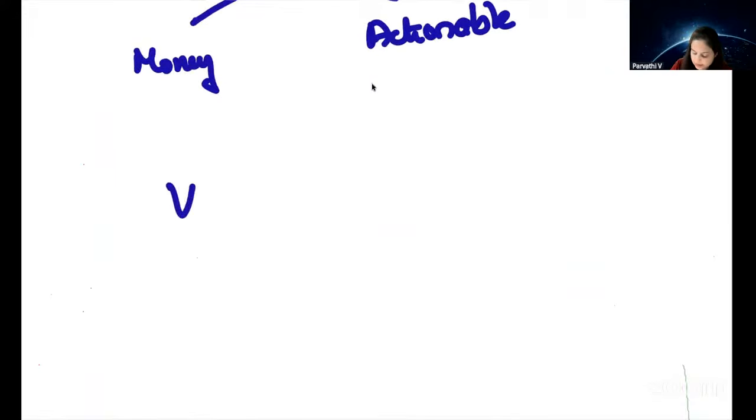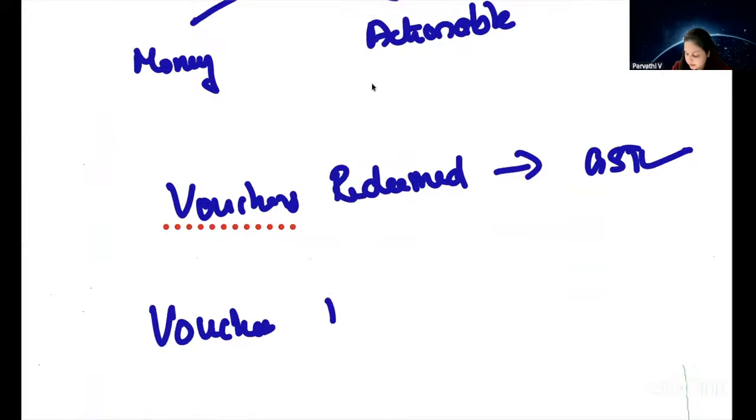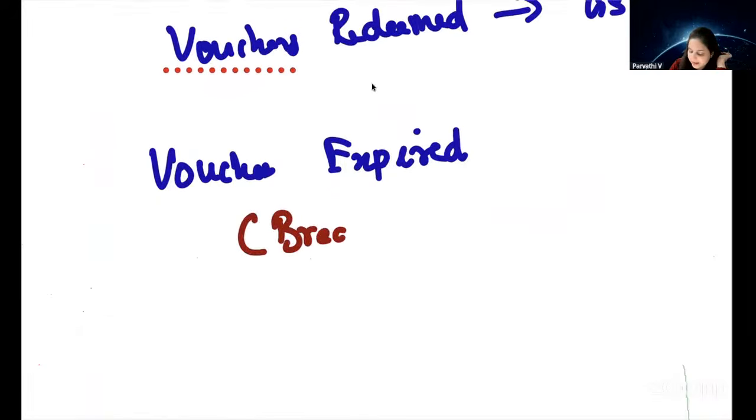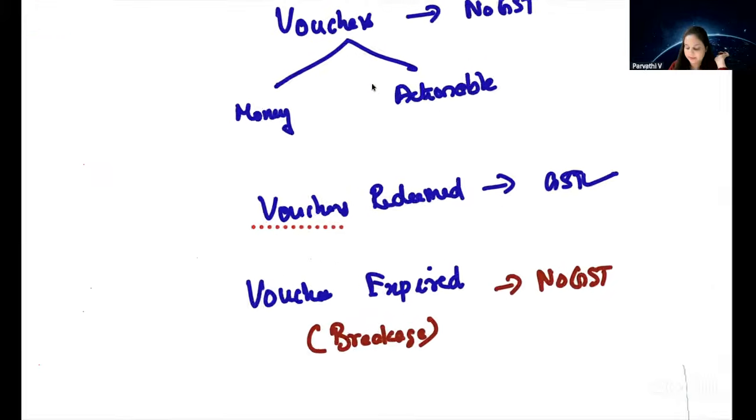Okay. Next, vouchers redeemed. In that case, GST is applicable. Why? Because there is a supply happening. On that supply, GST is applicable. Next, vouchers expired. Expired means it was not redeemed and time is also over. For that we call it breakage. For breakage also, no GST. Why? Because there is no supply happening.